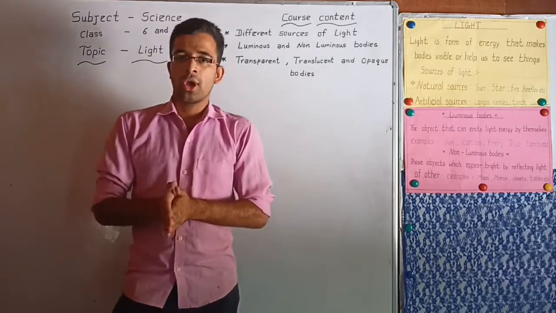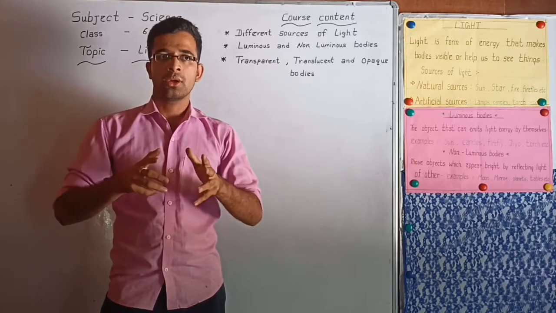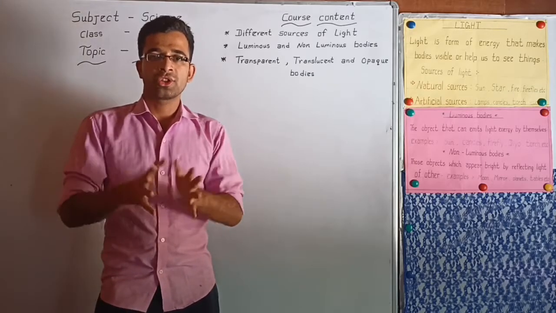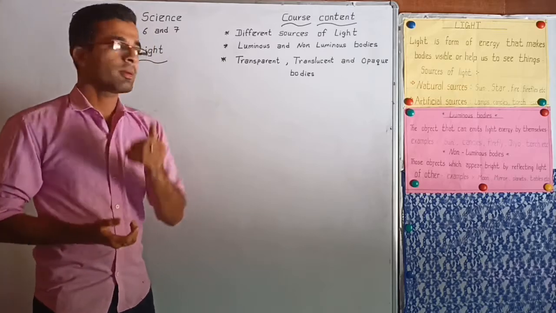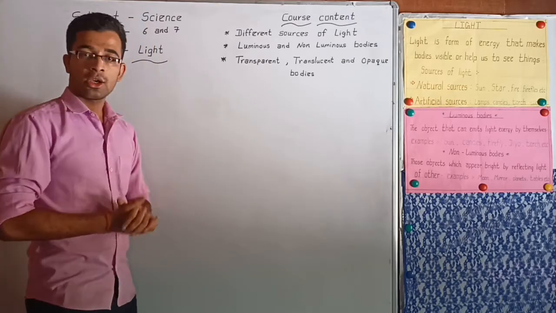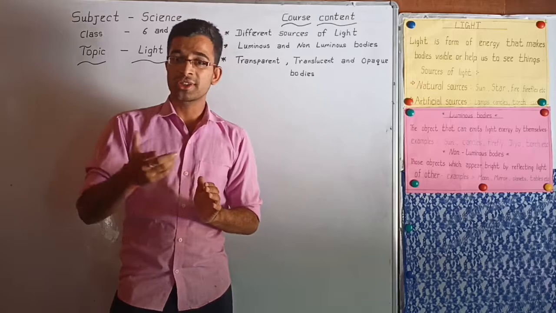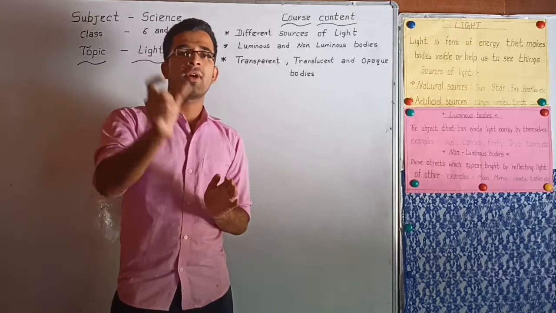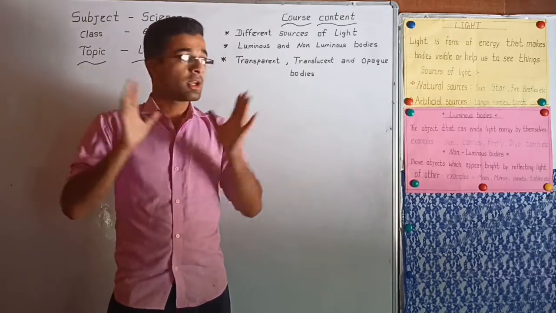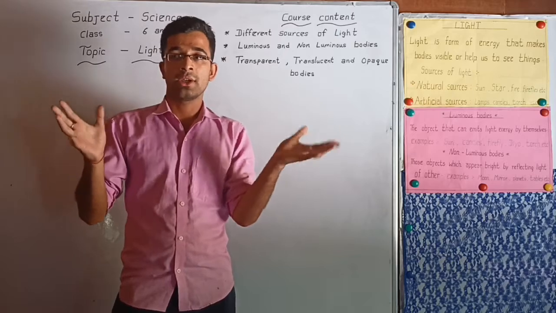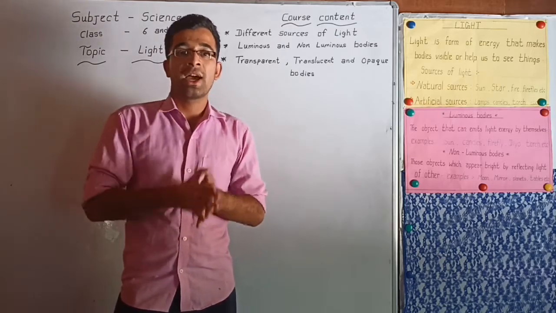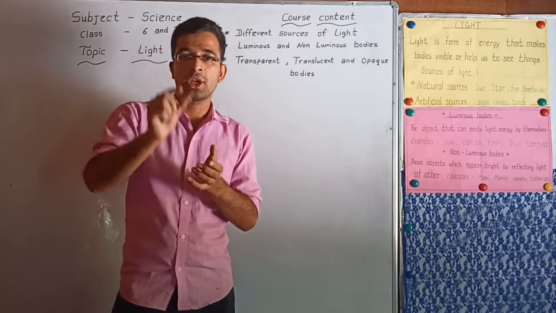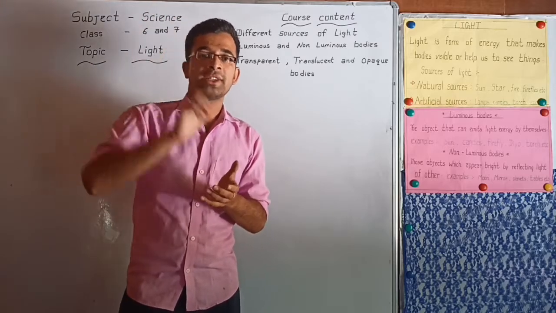Okay students, now we are going to start this new class. In this class, we are going to learn about the topic light. Students, do you know what is light? Yes, light is a form of energy. Here you can see the light in this room. In the same way, in the daytime, you can see the light of the sun. So the sun is the main source of light energy.